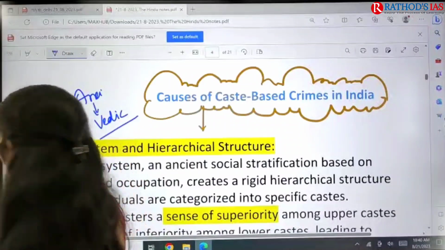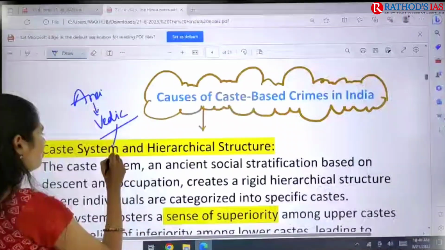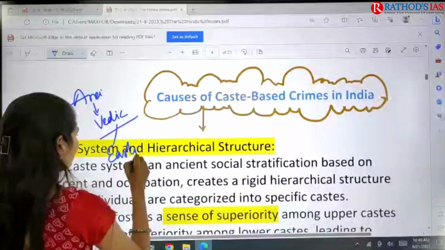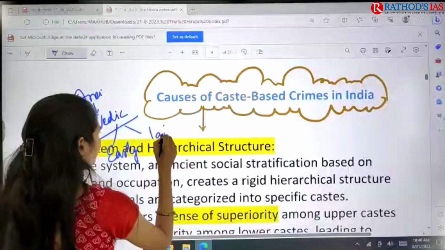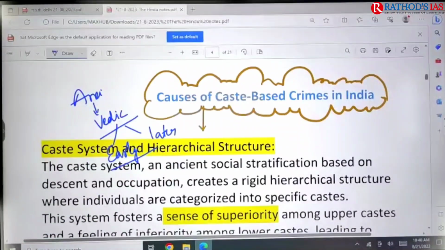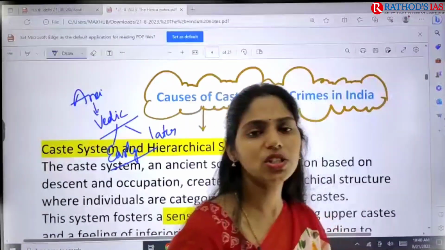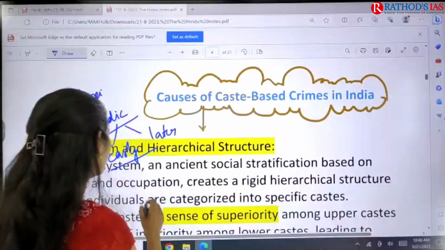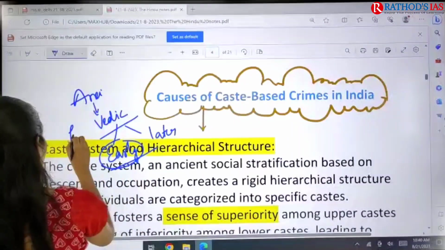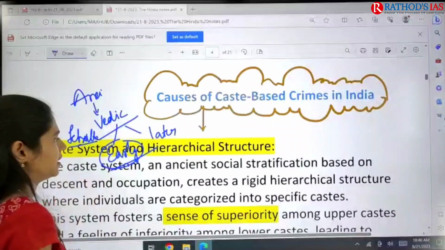In the Vedic period, we have the early Vedic and the later Vedic period. In the early Vedic period, caste was based on occupation. If you changed your occupation, you could change your caste. That is how flexible it was. So the caste system was very flexible in the early Vedic period.